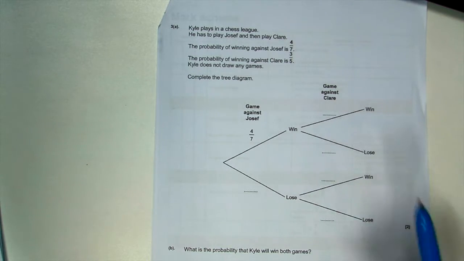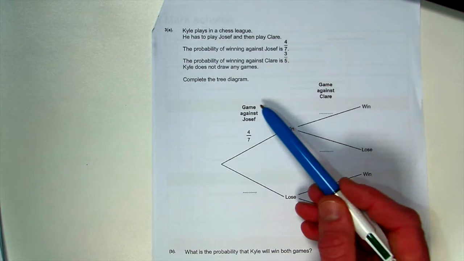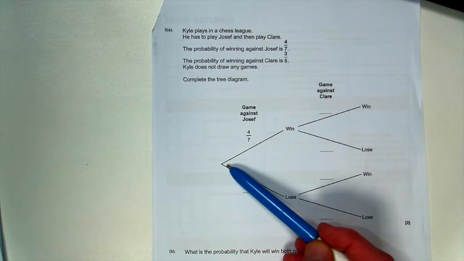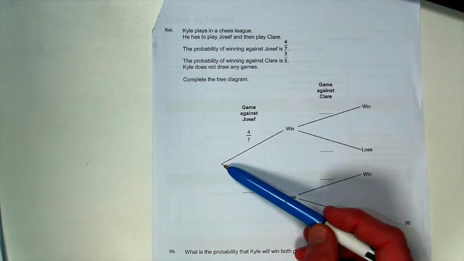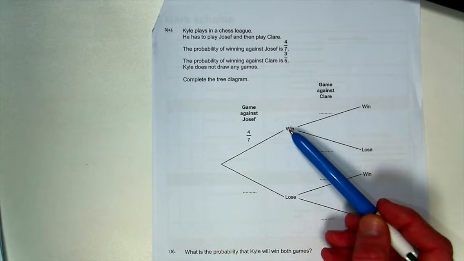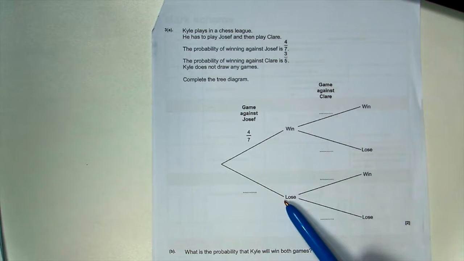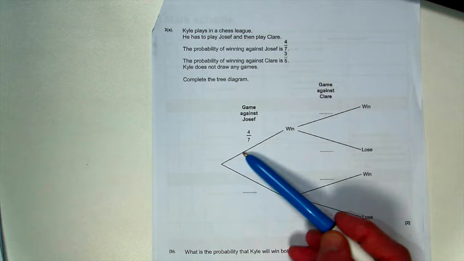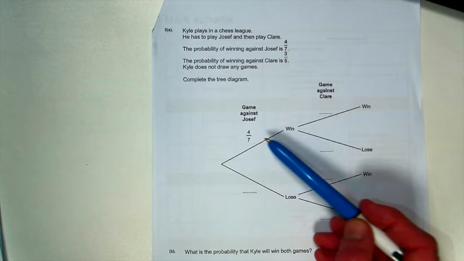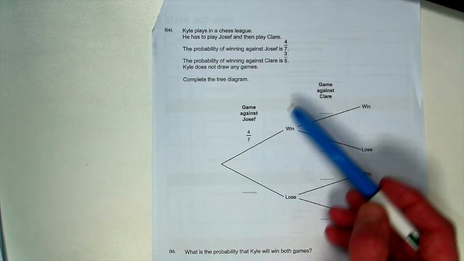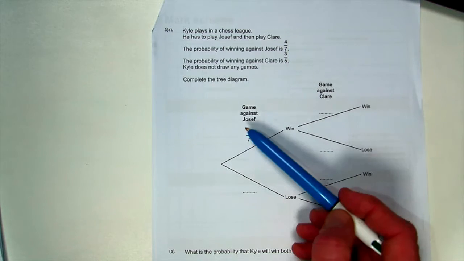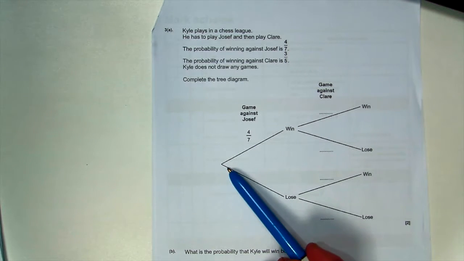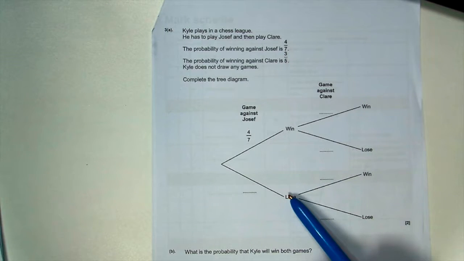Well, it's been started for us. The game against Joseph, this branch here says that Kyle is going to win against Joseph, and this one says he's going to lose against Joseph. So the probability of him winning against Joseph is 4 out of 7, which we have here. Well, for this branch, what is the probability of Kyle losing against Joseph?